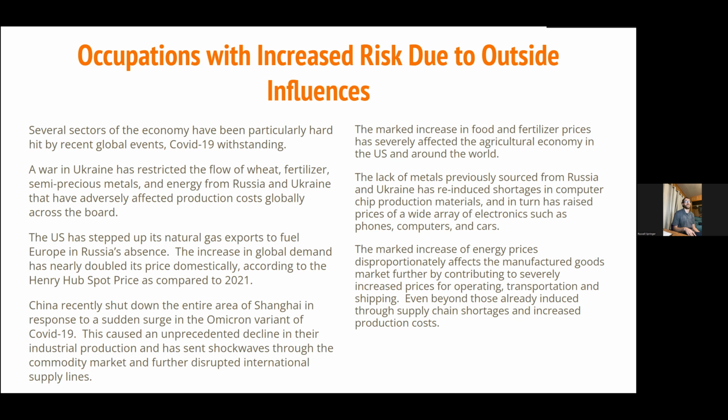The marked increase in food and fertilizer prices has severely affected the agricultural economy in the US and around the world. The lack of metals previously sourced from Russia and Ukraine has reintroduced shortages in computer chip production materials, and in turn has raised prices of a wide array of electronics such as phones, computers, and cars. The marked increase of energy prices further disproportionately affects the manufactured goods market by contributing to severely increased prices for operating, transportation, and shipping, even beyond those that were already introduced through previous supply chain shortages and increased production costs.